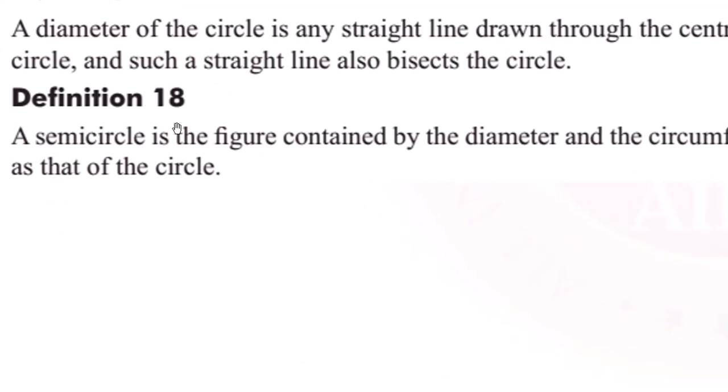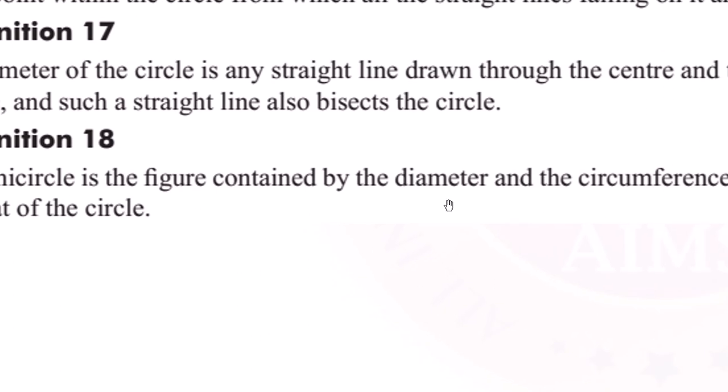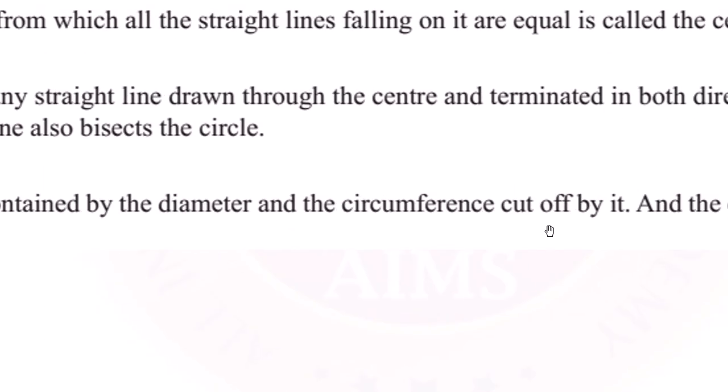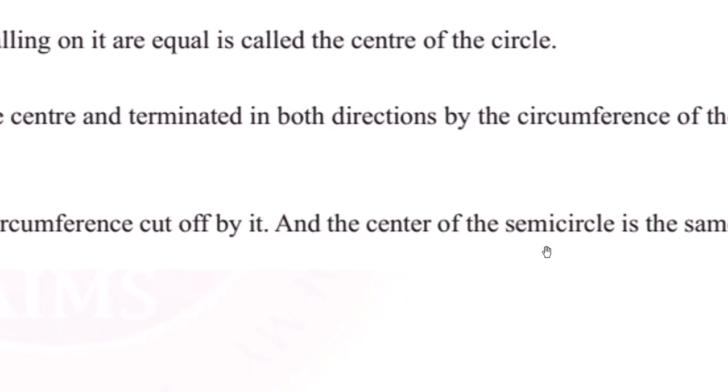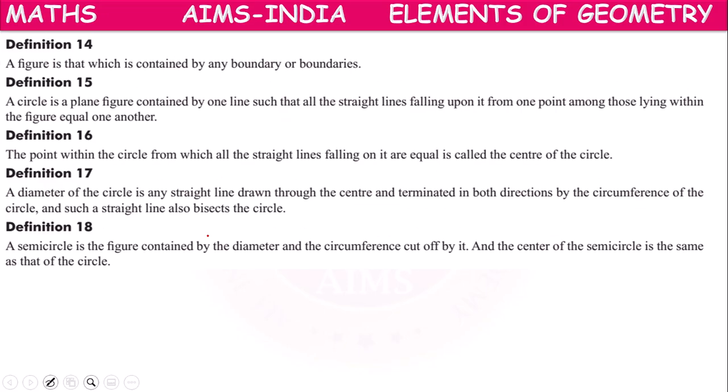Next one, definition 18. A semicircle is the figure contained by the diameter and the circumference cut off by it, and the center of the semicircle is the same as that of the circle.